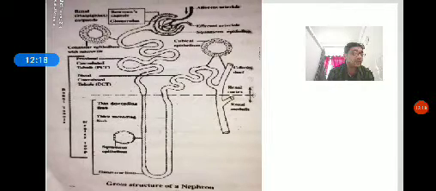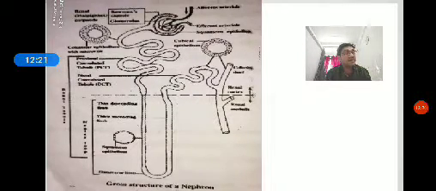Lastly, the collecting duct. This collecting duct extends from the cortex of the kidney to the inner parts of the medulla. A large amount of water could be reabsorbed from this region to produce concentrated urine here only. So these are the functions of the tubule.